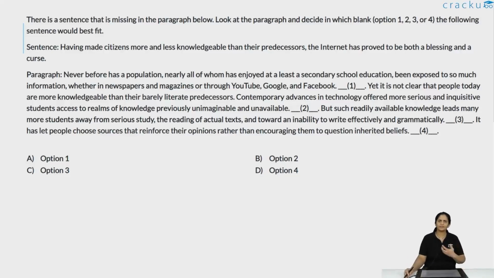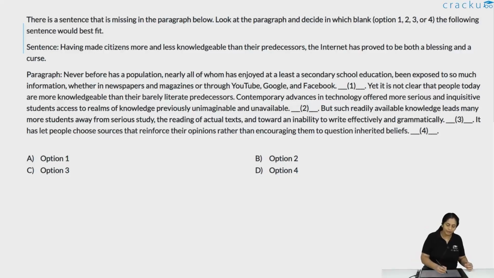So essentially, a very puzzling statement is given in the sentence. The paragraph explains that puzzling sentence, that is, that people are both more as well as less knowledgeable. Why are they more knowledgeable? They are more knowledgeable because they have access to a lot of knowledge that was previously unavailable. They are less knowledgeable because having so much access has moved them away from serious study, actually reading things across the board, across the spectrum. Now they only read things that reinforce their own belief system. So that is why it has made them less knowledgeable.